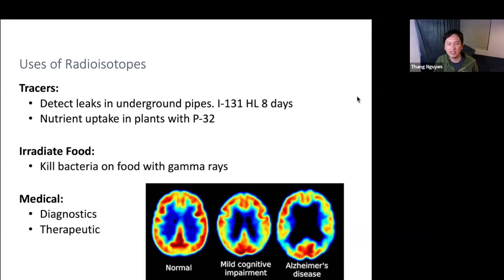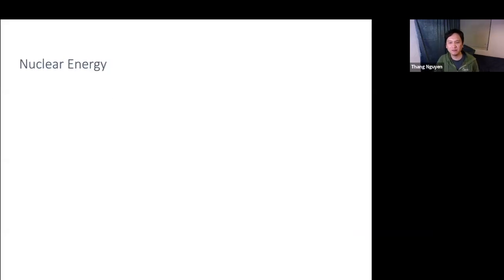Okay, so lastly, the positive use of nuclear radiation is, of course, in terms of the energy that we get from it. So let's talk about something called nuclear energy. There are two types of nuclear energy. The first one is called fission, and they're kind of opposite of each other. One brings nuclei together, or atoms together, to make a bigger atom. One breaks atoms apart to make smaller atoms. The first one is the breaking apart, called fission.